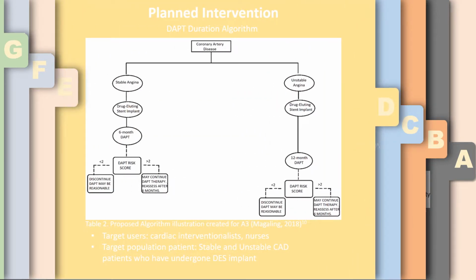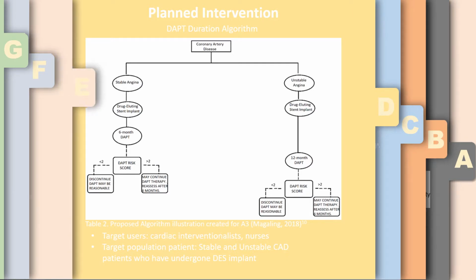My intervention is to create and implement a DAPT algorithm for my work setting. The target population are the stable and unstable CAD patients that are treated with DES implants. The DAPT risk bleeding tool is used after completion of the initial therapy to guide the clinician if prolonged DAPT is safe for the patient in terms of bleeding risk. The target users of the algorithm are the cardiac interventionalists and nurses involved in the local hospital cardiac care.